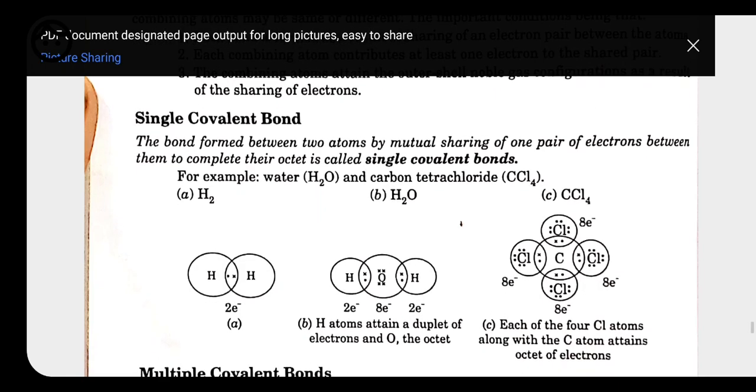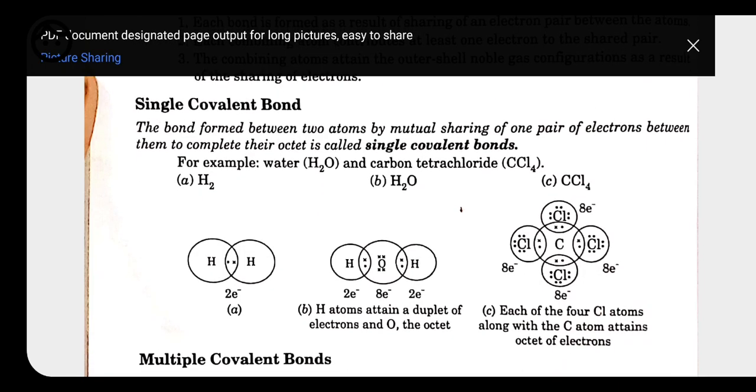Okay, now see here, first we are going to make a single covalent bond. If we are talking about hydrogen, hydrogen has to complete its duplet. So how many electrons does hydrogen have in its outermost shell? Hydrogen has only one electron in its outermost shell. That's why only one dot is shown. And because they both share the electron and both are able to complete their duplet, this overlapping structure is shown. We know that for non-metals we make this type of overlap structure. So here two hydrogens combine, then formation of H2 takes place, that is taken as a molecule.